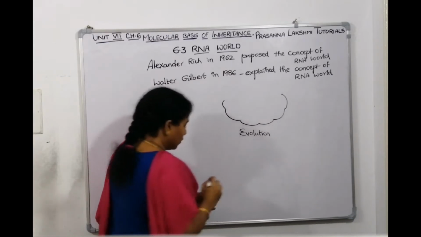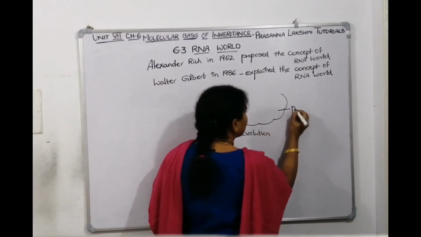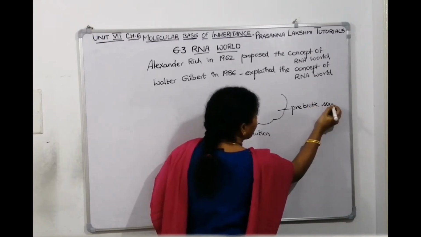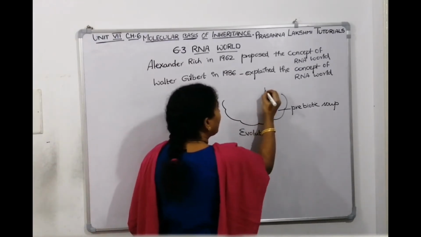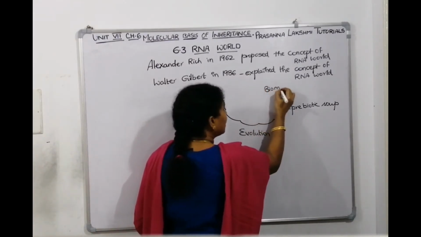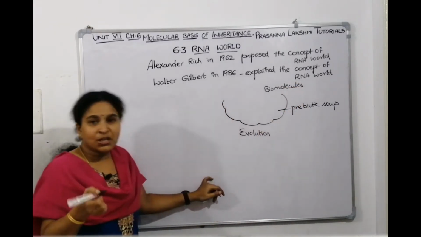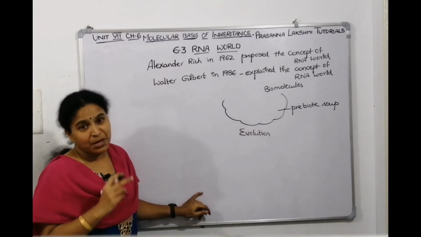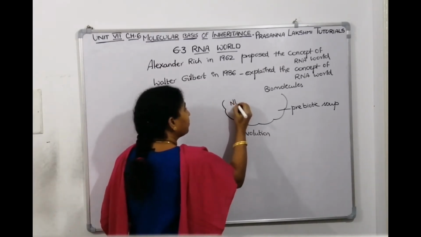Scientists believe that in this prebiotic soup, when biomolecules are made, nucleotides are first made.